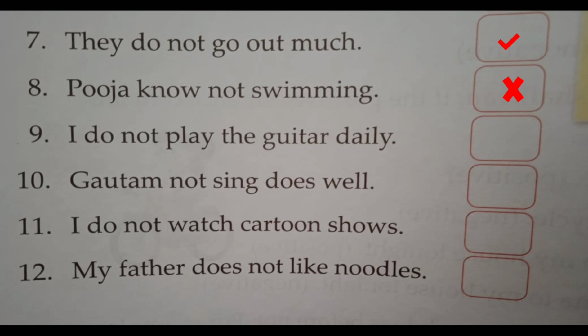Now just think about it: with I in the simple present tense, what can we use to make it negative? Yes, of course, do not. So that's why this sentence is the correct form. Understand? This is the way you can make a sentence negative, or you can identify whether a sentence is in the correct formation or not.